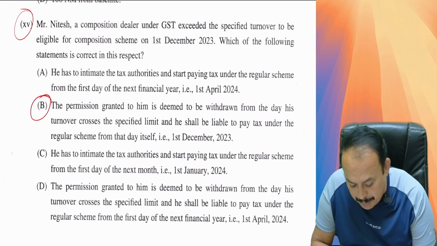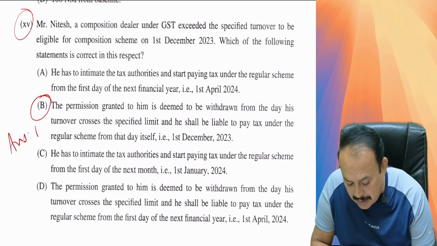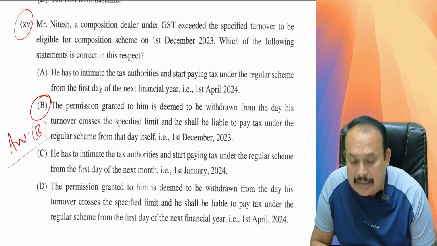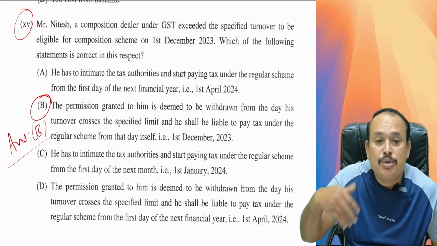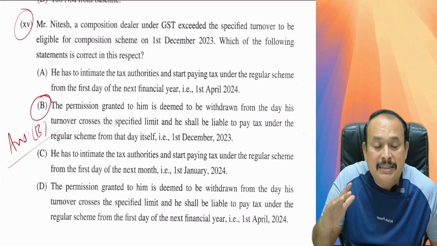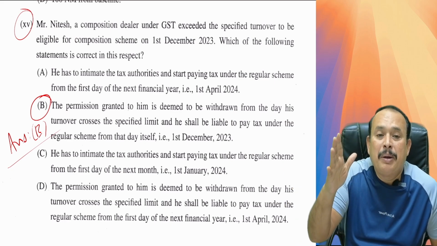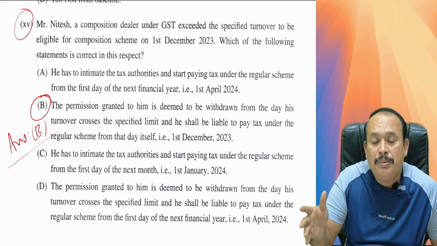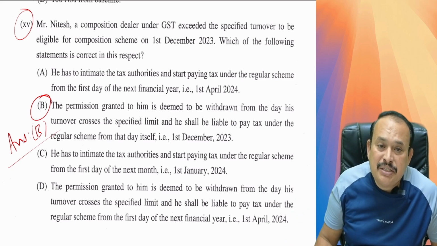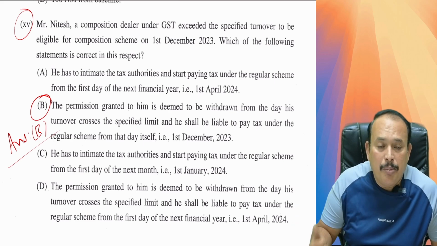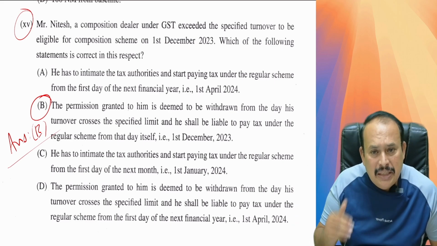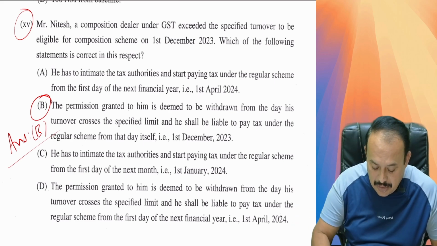So why is point number B the right answer here? Because he exceeded the threshold limit on 1st December 2023. With immediate effect he should switch over to the normal scheme from that date itself and intimate the department within 7 days by filing the form GST CMP 04, namely withdrawal of composition scheme. So in the given case, the right answer is B. Further, my dear friends,